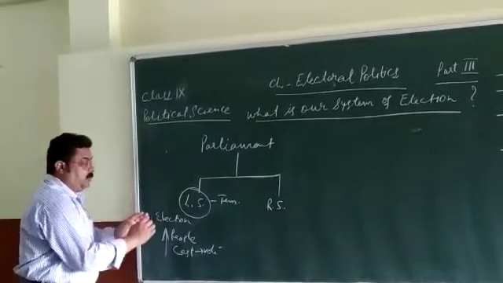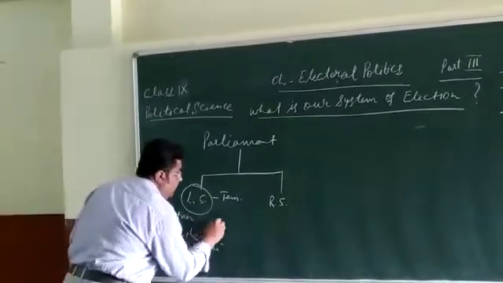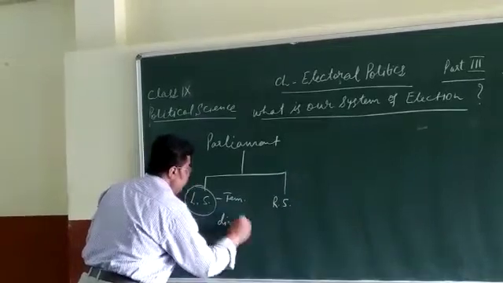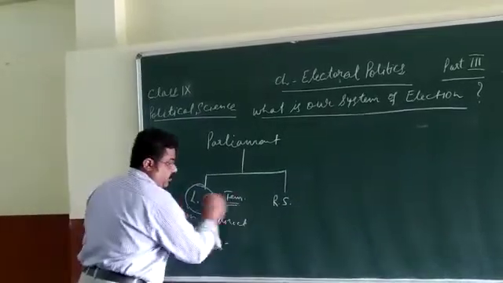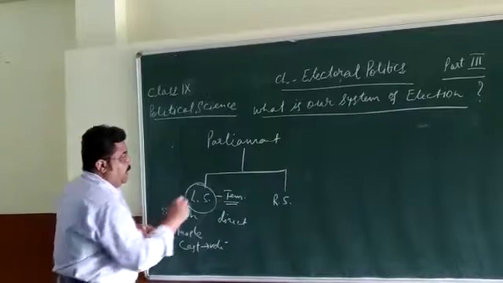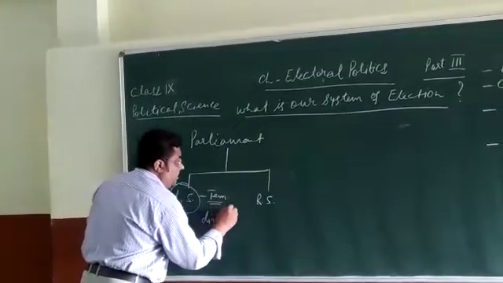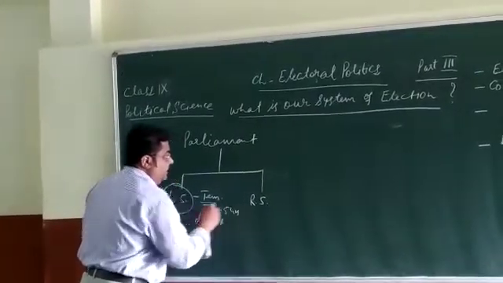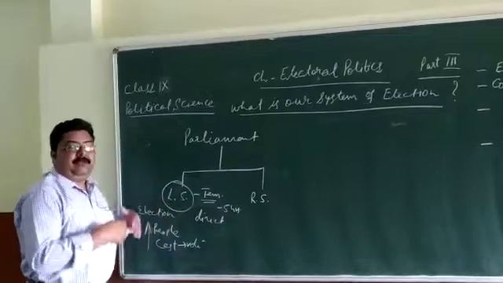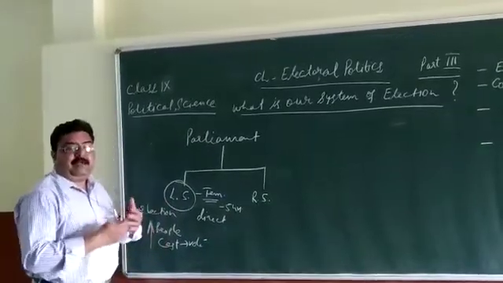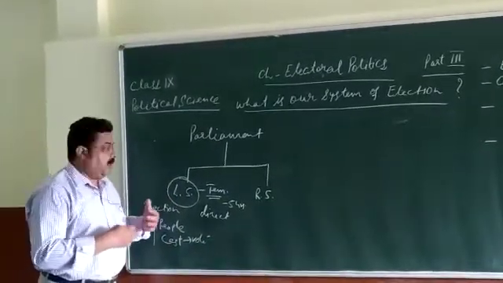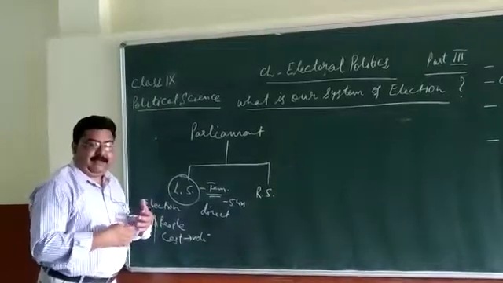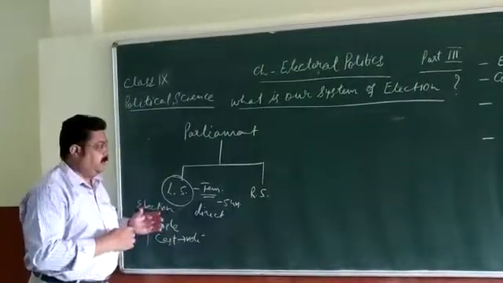So this is a house which is formed through direct election. This is a temporary house, and the tenure of this house is 5 years. But it can be dissolved before completing its tenure, or the tenure can be extended in certain situations which are given in the constitution.